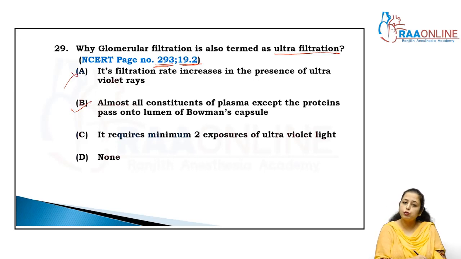It is right, right? Because the proteins are the larger particles, and RBCs are also not filtered in that. Clear? So that's why the selective filtration occurs here. That's why it is called the ultrafiltration, right? It requires minimum 2 exposures of ultraviolet, right? No. So the correct answer is the Bombay.